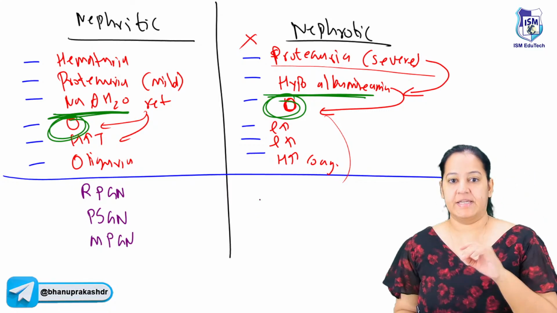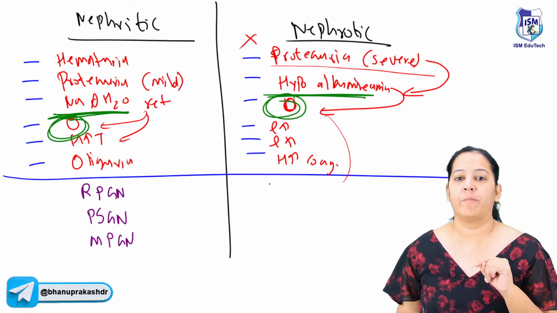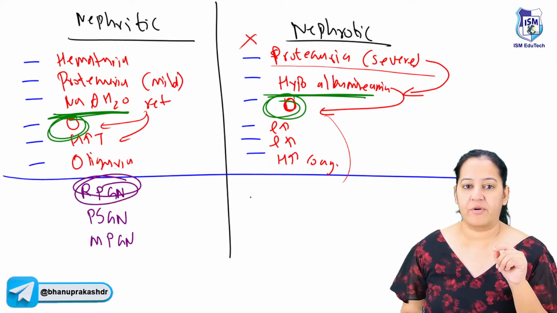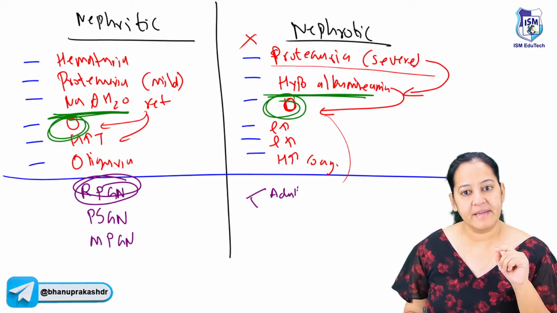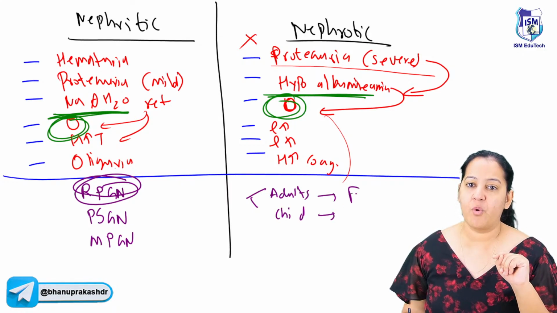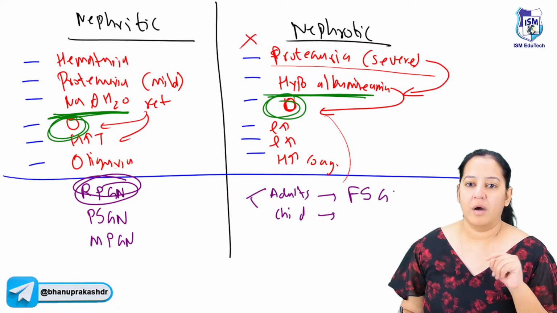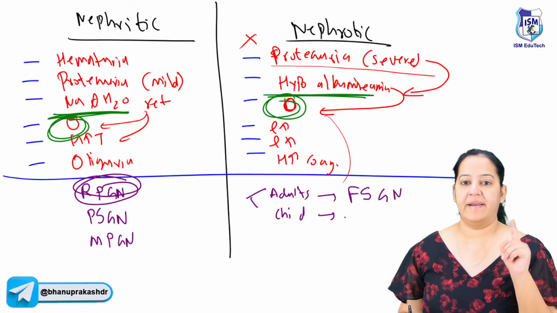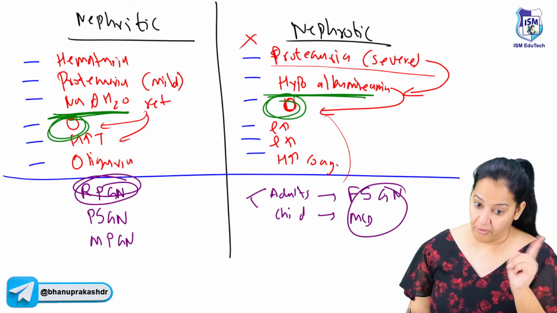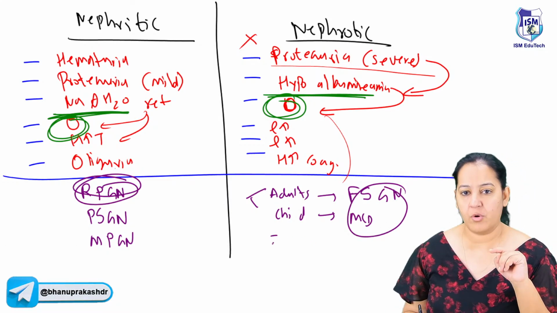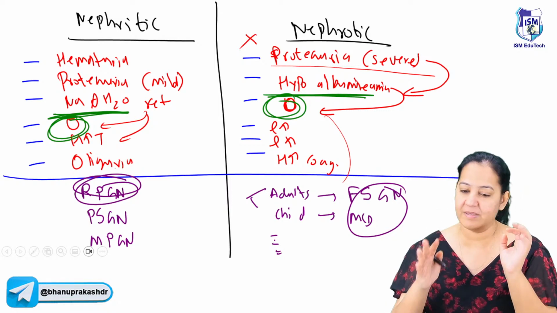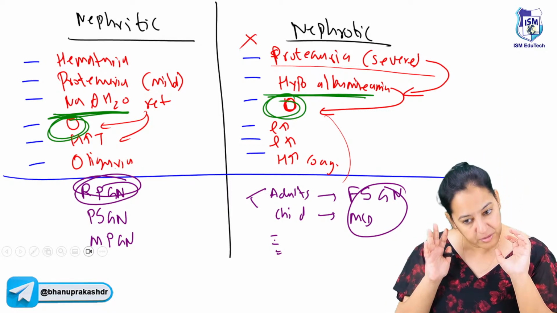On the other side, here in nephrotic syndrome, what is the most common cause of nephrotic? It is different in adults and it is different in children. So you have to tell me 2 most common causes. In adults, it's focal segmental glomerulosclerosis, and in children it is minimal change disease. So learn the 2 main causes of nephrotic syndrome. Apart from that, we have other causes also. IgA nephropathy, membranous glomerulonephritis. So learn the most common causes.